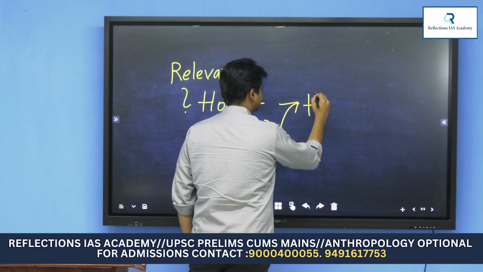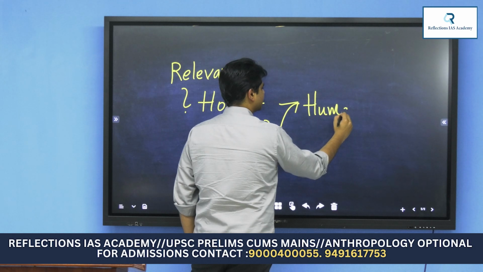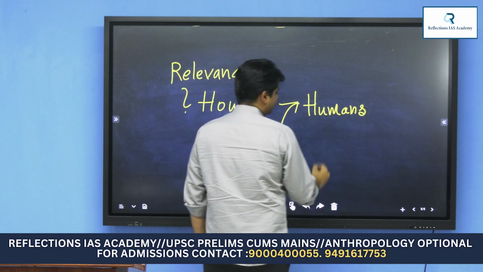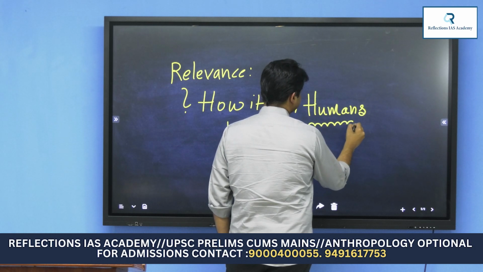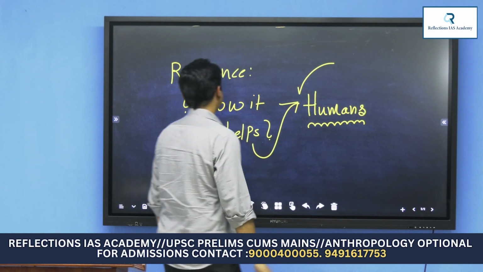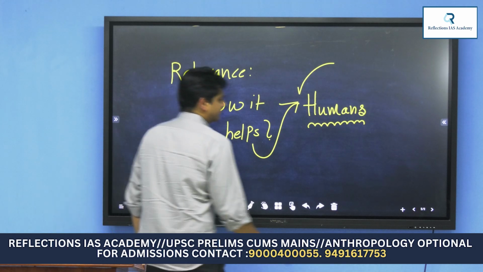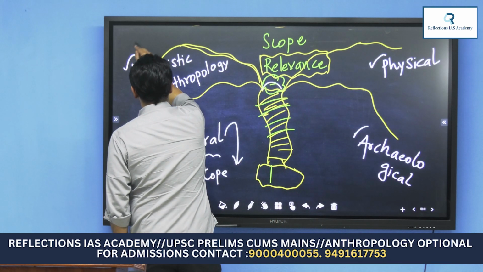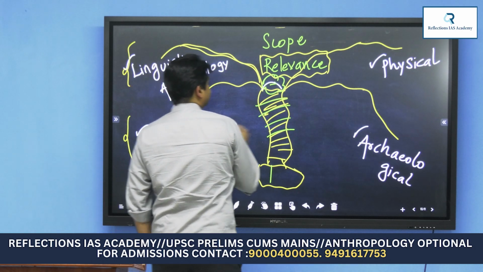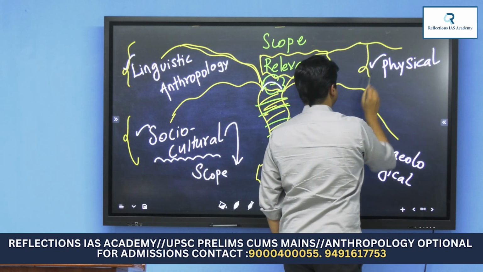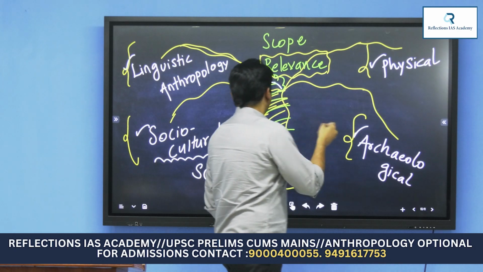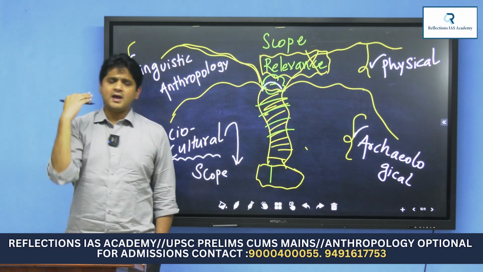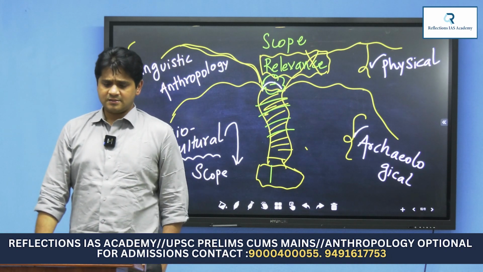How it helps humans. How it helps is nothing but how it helps humans. What? This linguistic anthropology, this socio-cultural anthropology, this physical anthropology, this archaeological anthropology, how it helps humans, what relevance this has for humanity. Why are we even studying these branches?